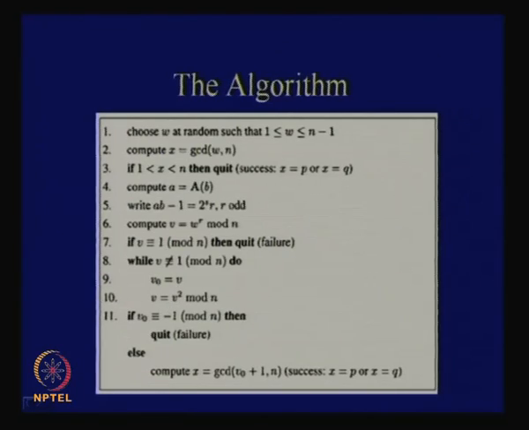And therefore, we do the previous thing, that is we take v naught plus 1 and compute the GCD with n, and that should give me one factor of n. This is how the algorithm works.